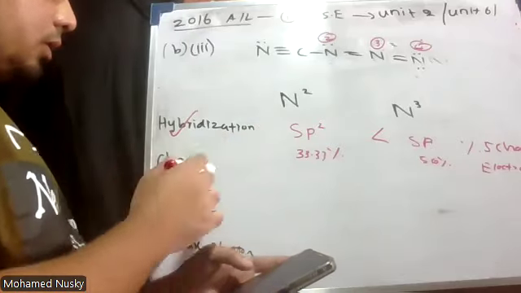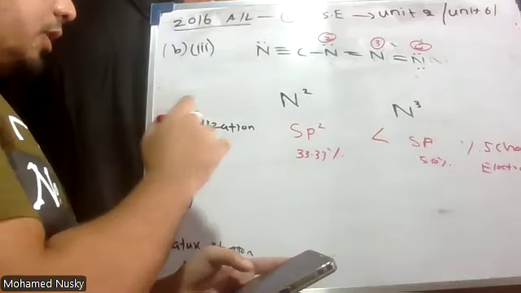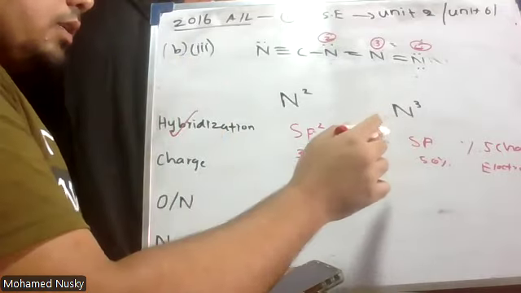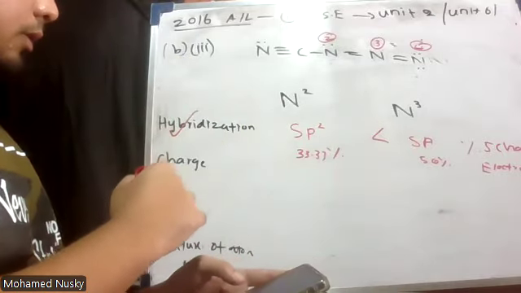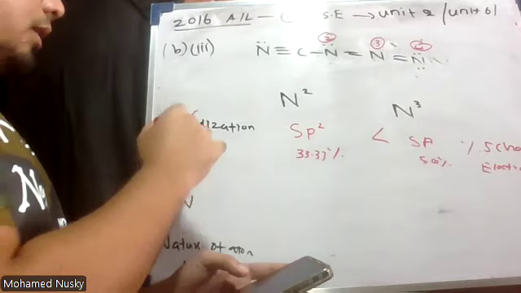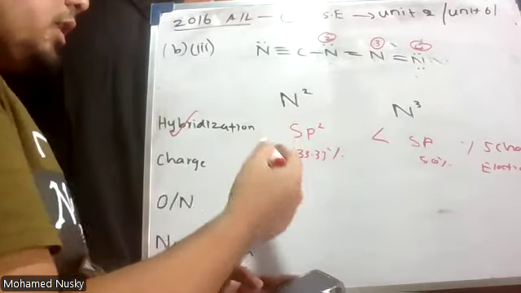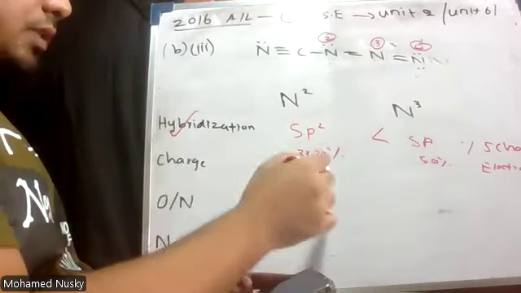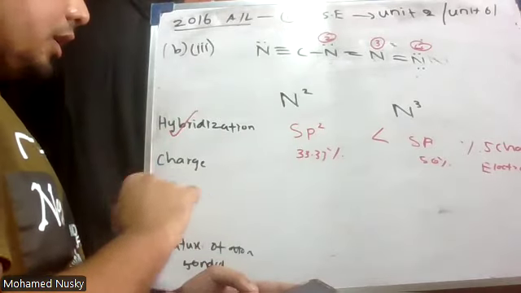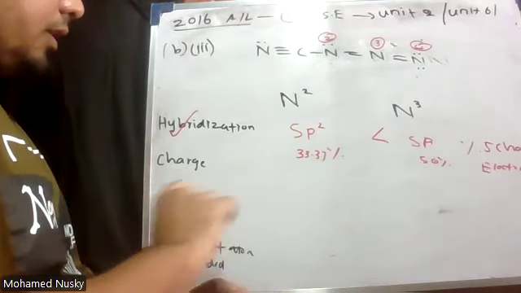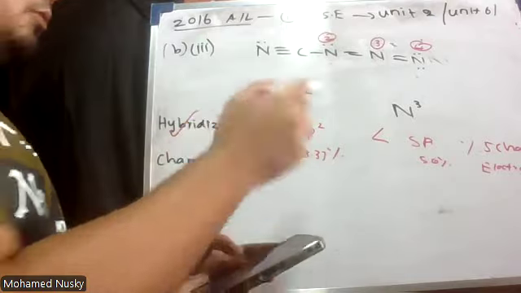No need to check all these things. If you are done with the first step and you have got the answer, then no need to go on. But if the hybridization is the same, then the charge. If charge is the same, then the oxidation number. If oxidation number is the same, then the nature of the atoms bonded. Now this should be the answer.